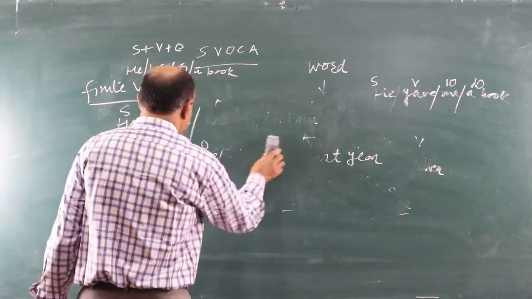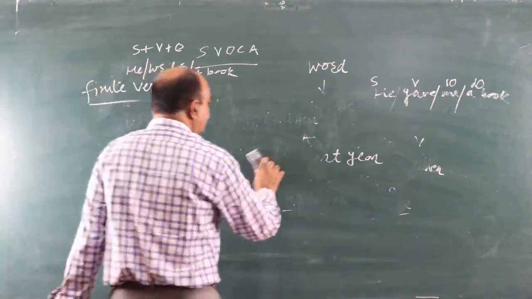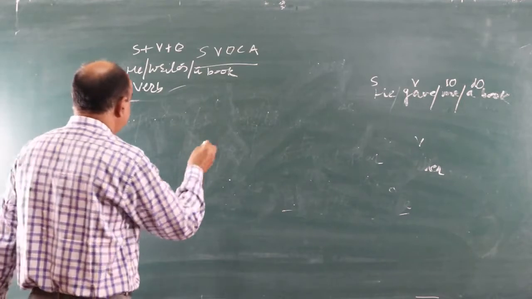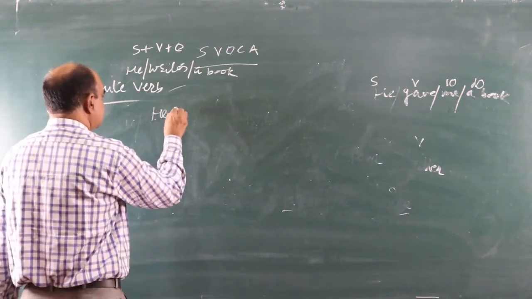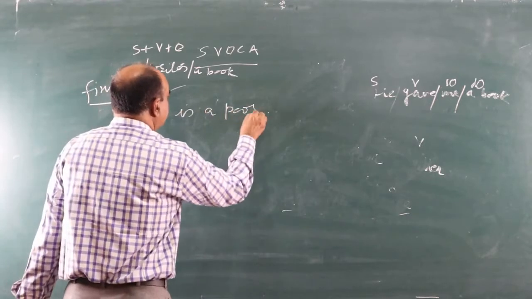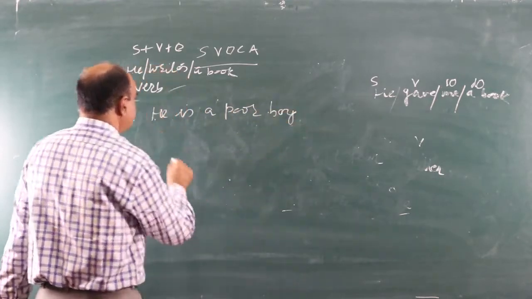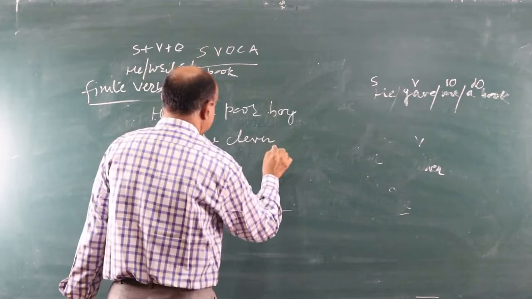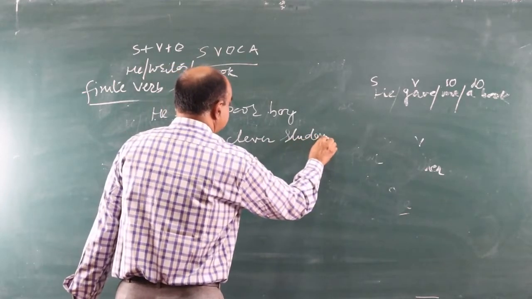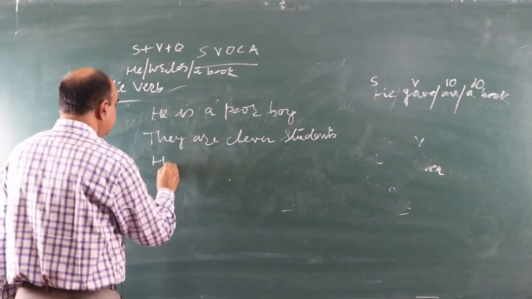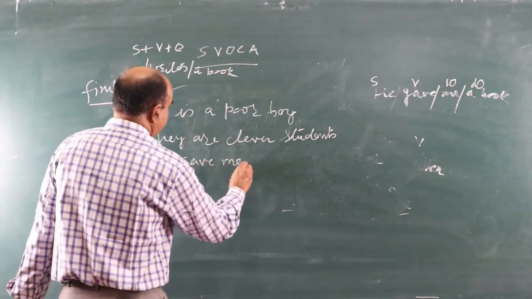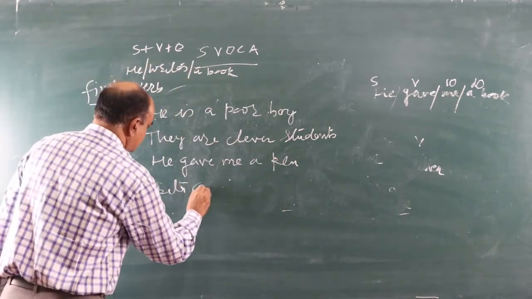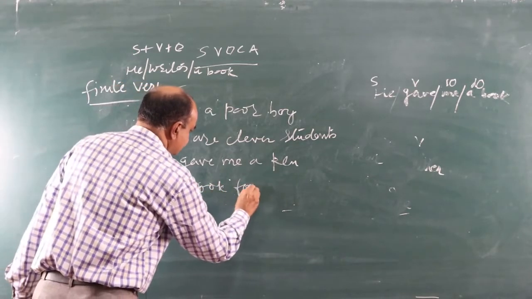We take a few more sentences because this topic is very important and the students should have the knowledge of this. I write a few more sentences. He is a poor boy. They are clever students. He gave me a pen. Sita cooks food daily.